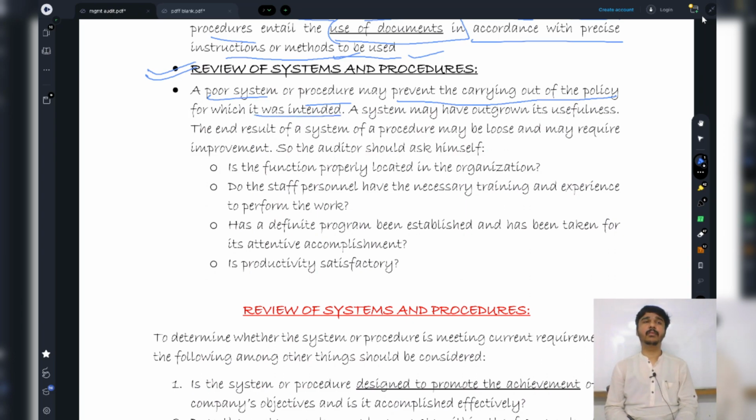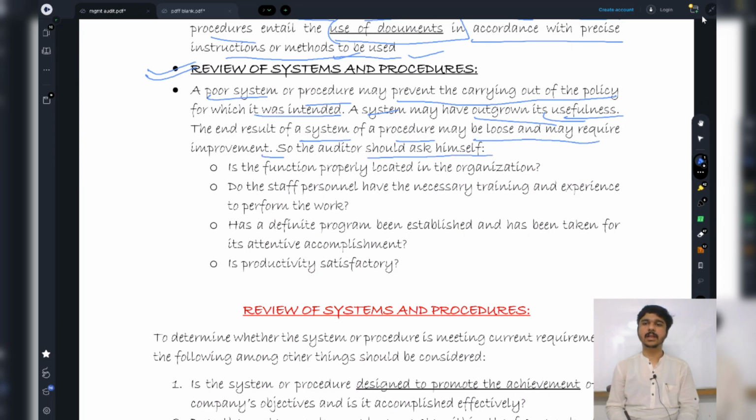Because business and technology are advancing, a system may have outgrown its usefulness. Now it is not that useful. Now there is no need to call the supplier. You can immediately put an order on your computer, or as soon as production levels increase and the stock is going down, an order will immediately be punched. So there is no need for a specific function to be there, because the system is now not that useful because of technology. The end result of a system or a procedure may be loose and may require improvement.